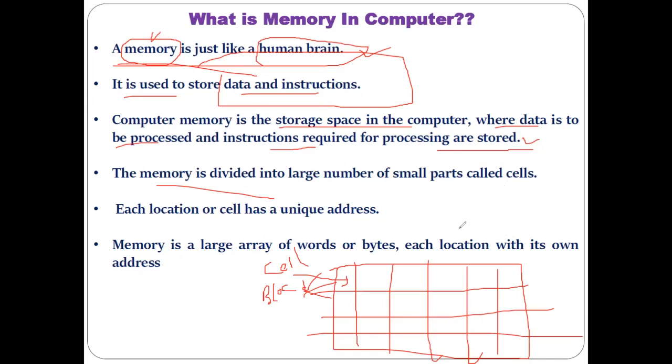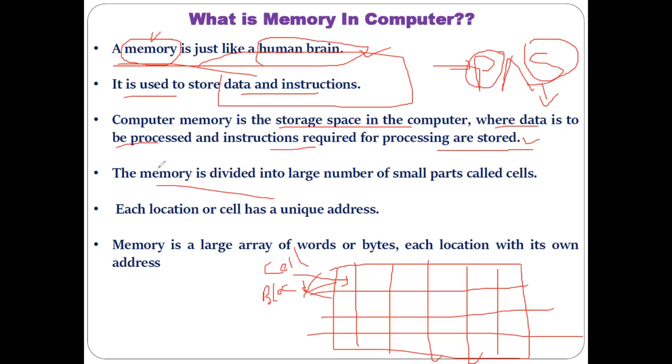The secondary memory is also available in a very huge amount, in terabytes and more than terabytes. But if you compare primary memory and secondary memory, primary memory is limited compared with secondary memory. That means our RAM is limited compared with our hard disk.